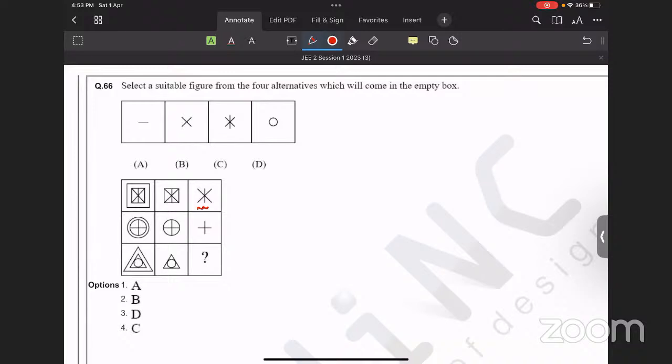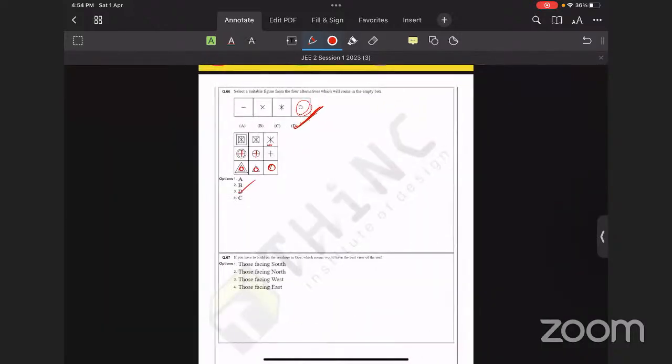figures are not taken. So coming over to the second figure, the middle one, the plus has been taken, the others have been removed. So from here also we can assume that this circle will be taken out, like in option D. It is quite simple to understand. Option D is the right answer. Nothing much in that question.